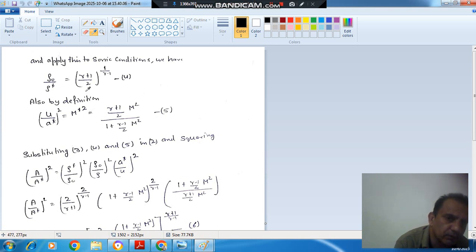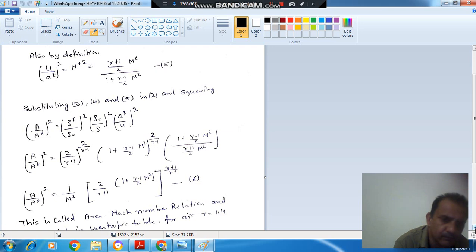Okay. So it will be 2 by (gamma plus 1) raised to the power 2 by (gamma minus 1), squared. And this is rho naught by rho, and this is your U by A star square inverse. Okay. Or we can say A star by U square. So after putting this value, we'll get the area ratio in terms of Mach number, and solving it further in terms of Mach number. So this is called the area Mach number relation.